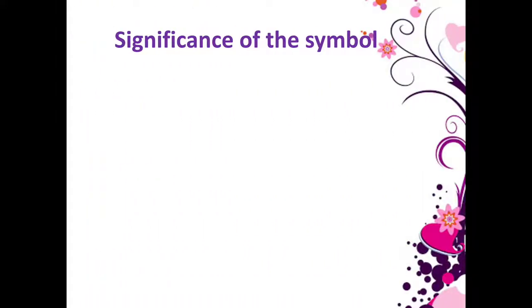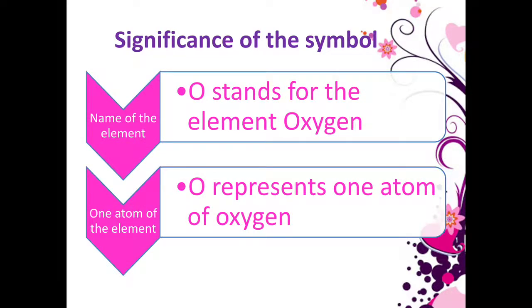What is the significance of the symbol of an element? Name of the element. For example, O stands for the element oxygen. Next one is one atom of the element. O also represents one atom of oxygen.